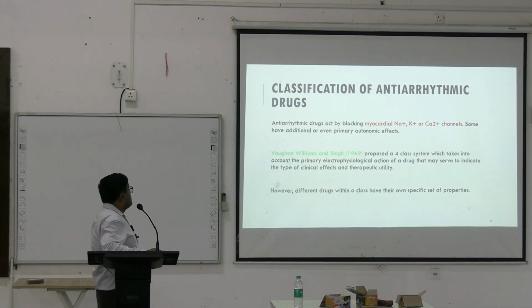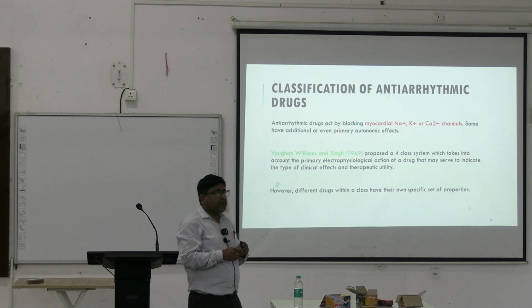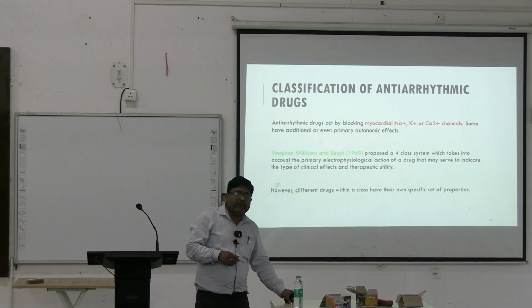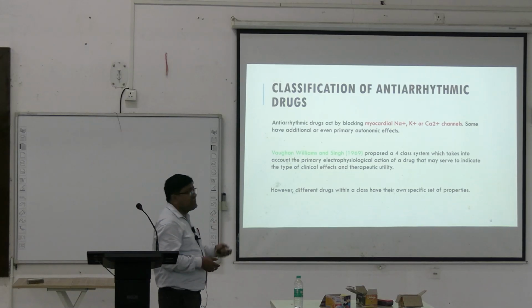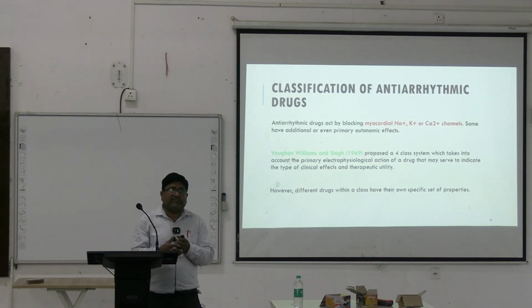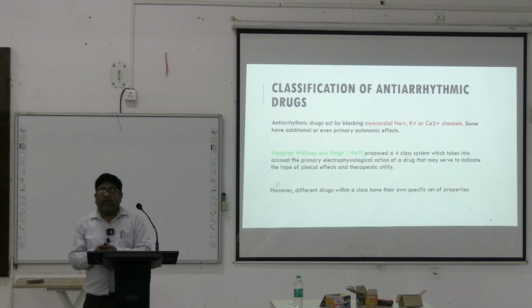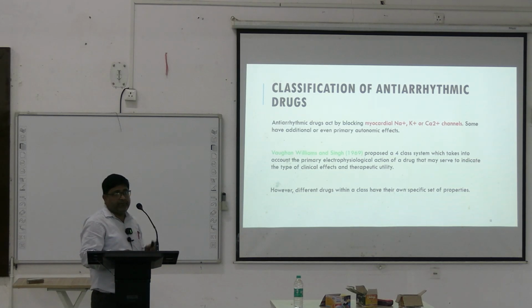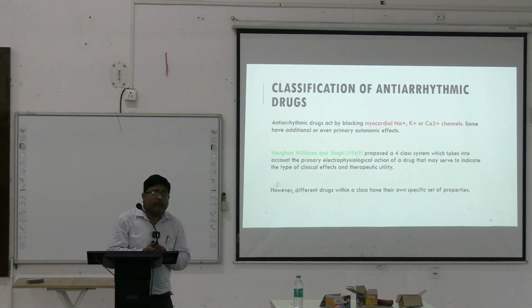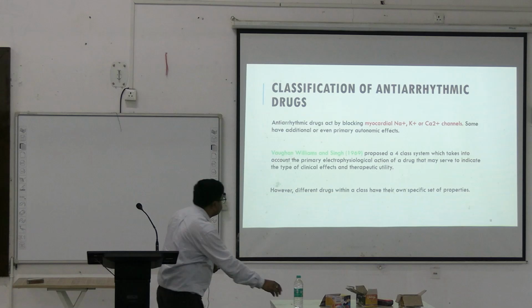Now coming to the classification of anti-arrhythmic drugs. Anti-arrhythmic drugs have been classified by Vaughan Williams and Singh into 4 classes: class 1, class 2, class 3 and class 4, according to their action on the electrophysiology of the heart or electrochemical property of the heart.